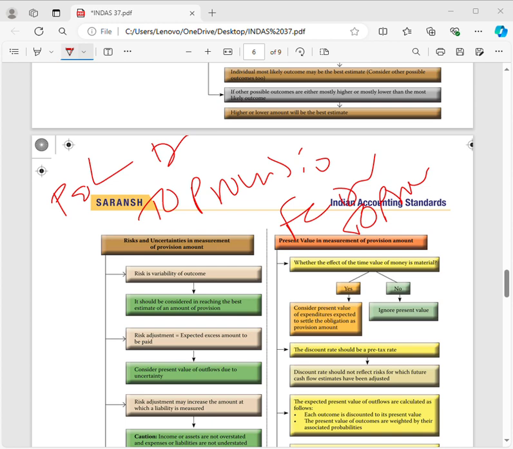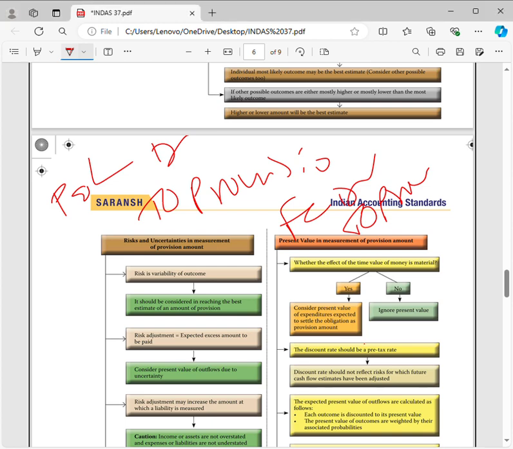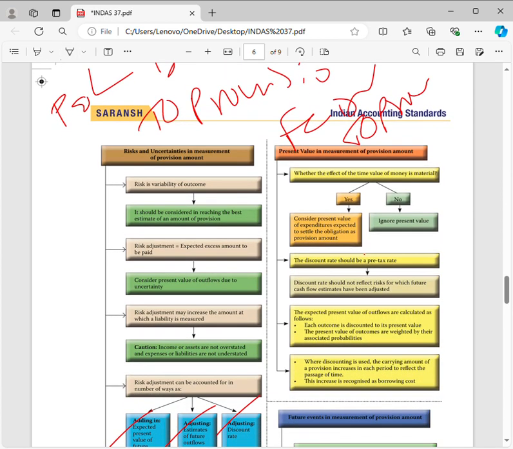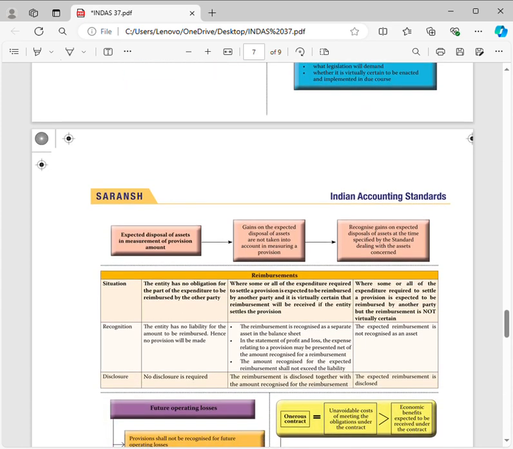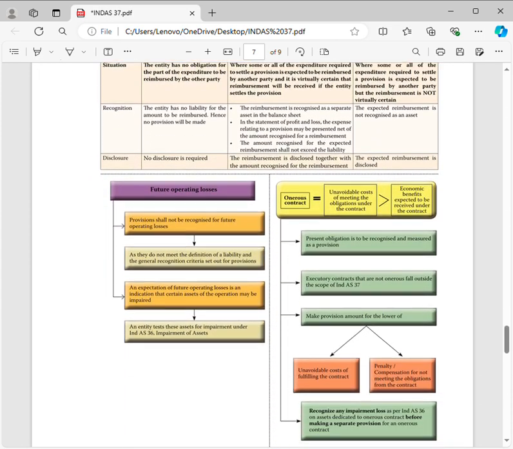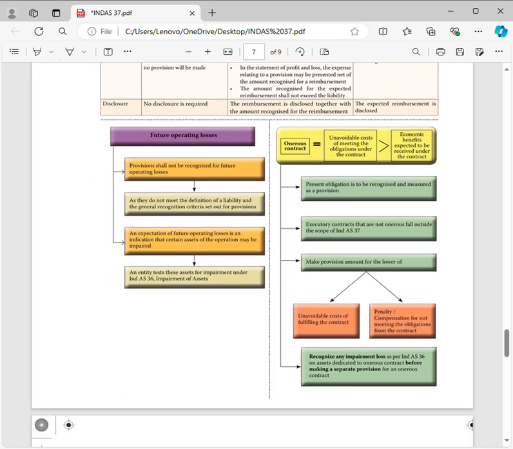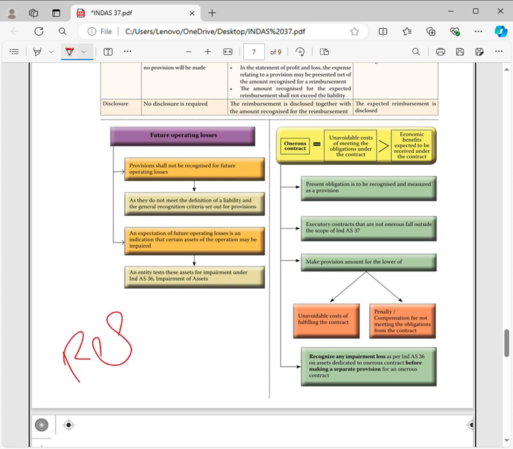Next, provision should be reviewed at each reporting date, and we need to adjust it to reflect the current best estimate. If it is no longer required, then we should reverse that provision. So at every reporting date we need to verify and validate that amount. If the amount is not required, we need to reverse the amount, as we actually posted the past entry.